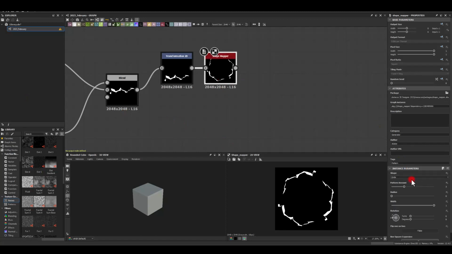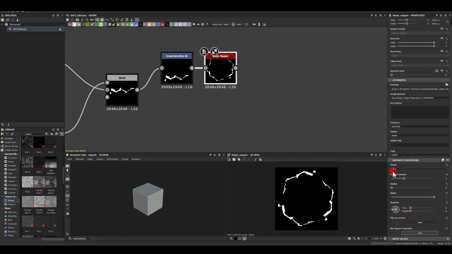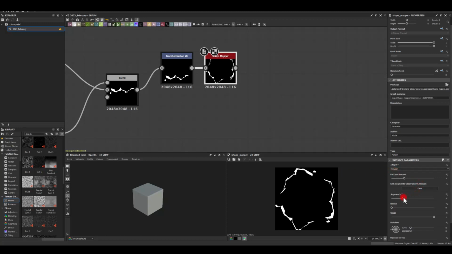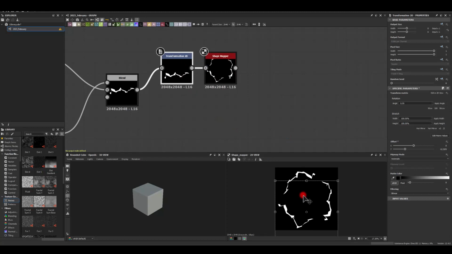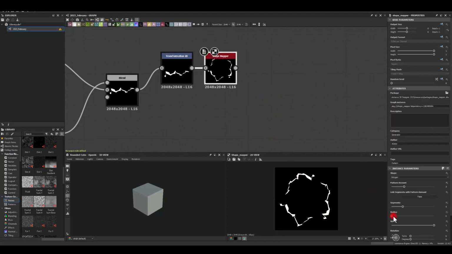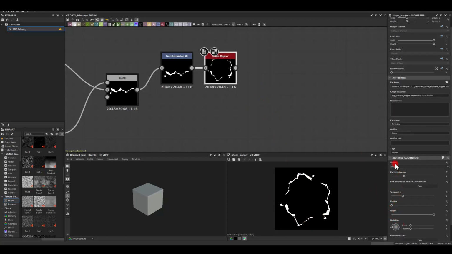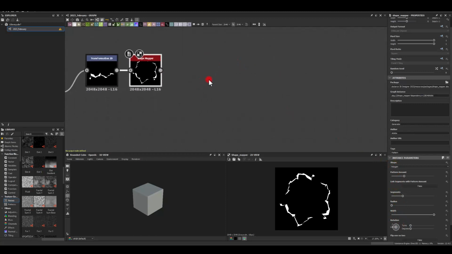Okay, another bit here under shape mapper is that we can actually shape it to a polygon instead of a circle. So maybe we could go for something that has got a bit more jagged, is a bit more rounded, if that's what you need. And under transform, I'm just going to move this back towards the center. But now we can see we're getting these nice jagged edges using the polygonal shape under the shape mapper.